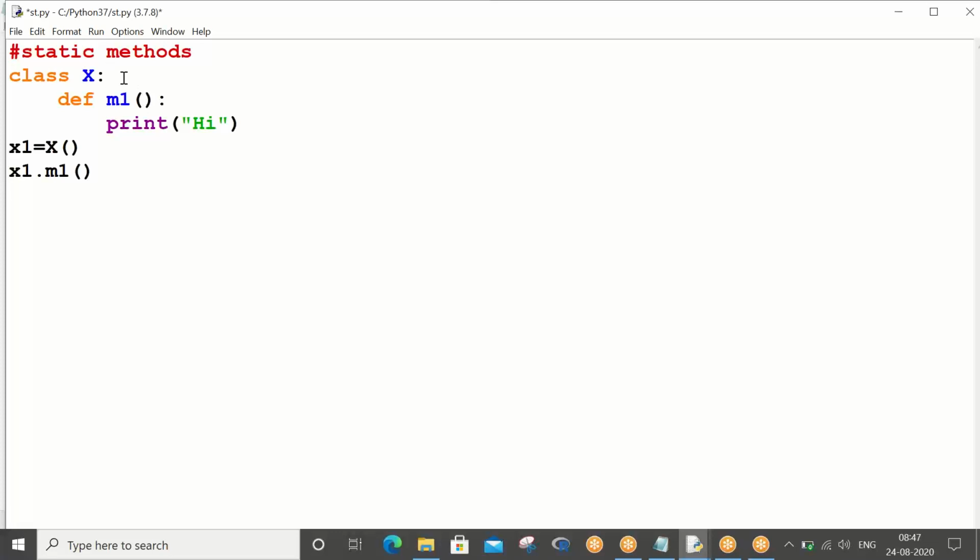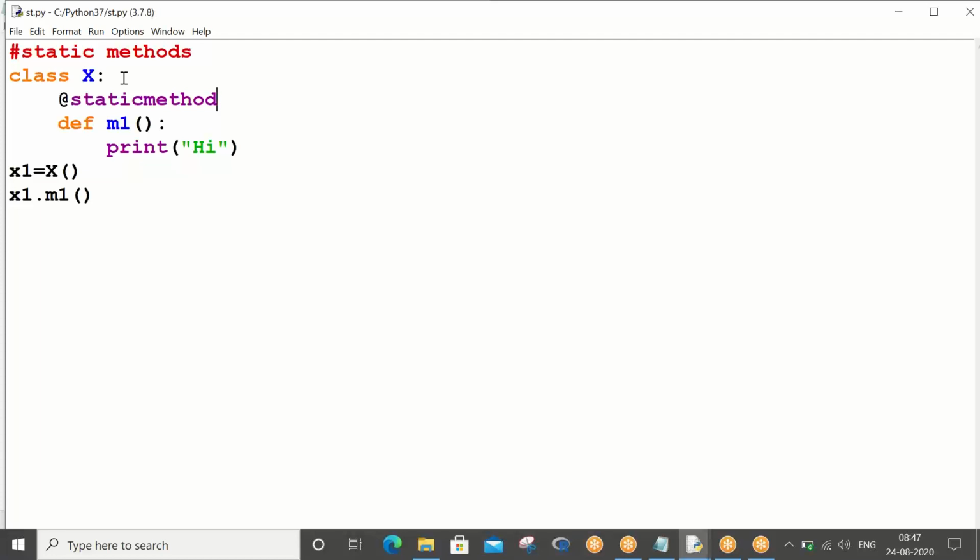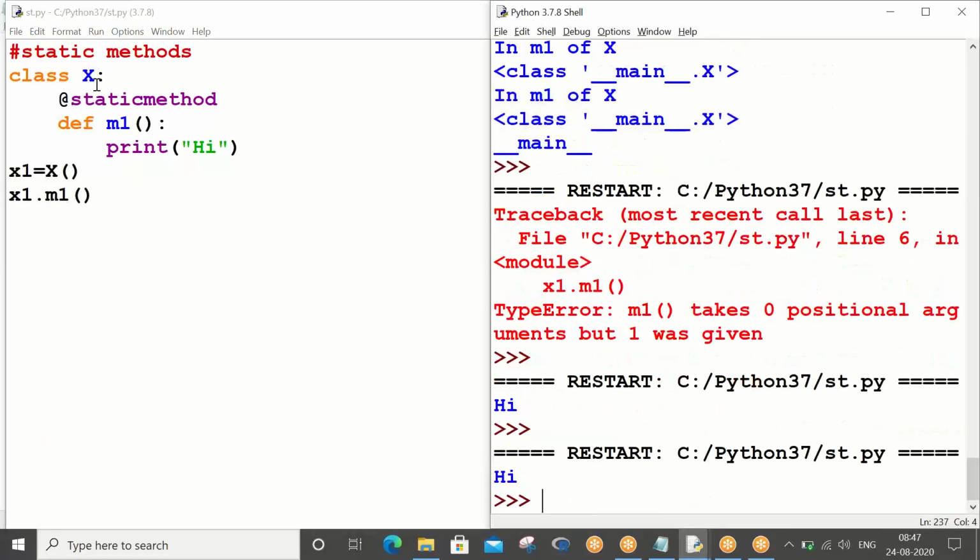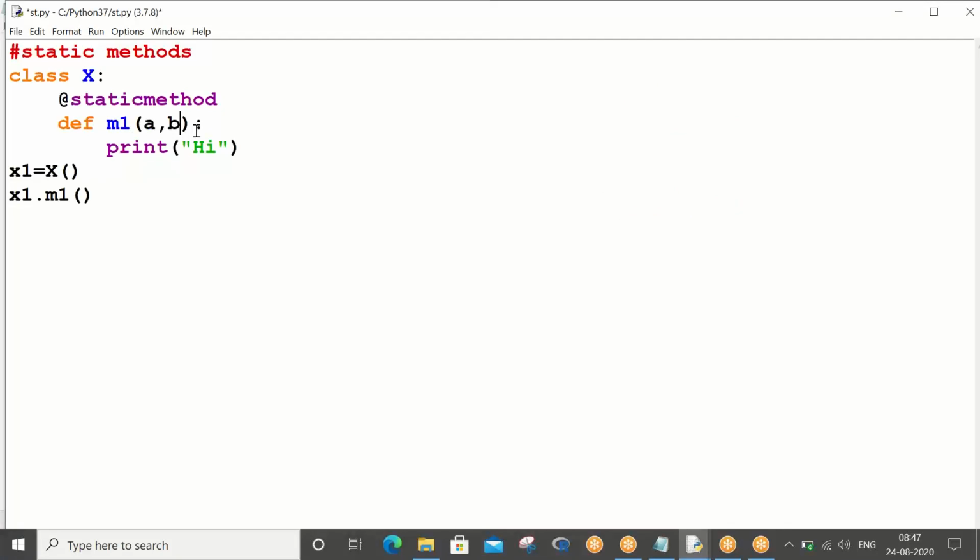When it assumes a non-static method, it expects one parameter. If you want it to work without taking any parameters, then tell it, hello mister, I don't want to give any parameters for my m1, still you have to work. In that case, put the @staticmethod decorator. Now Control S, F5. So basically, when you put @staticmethod, your method will work even without any parameters. Okay. So a, b, let me give now